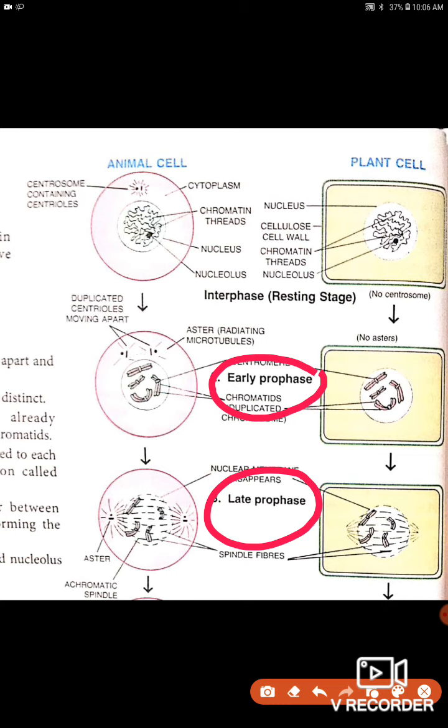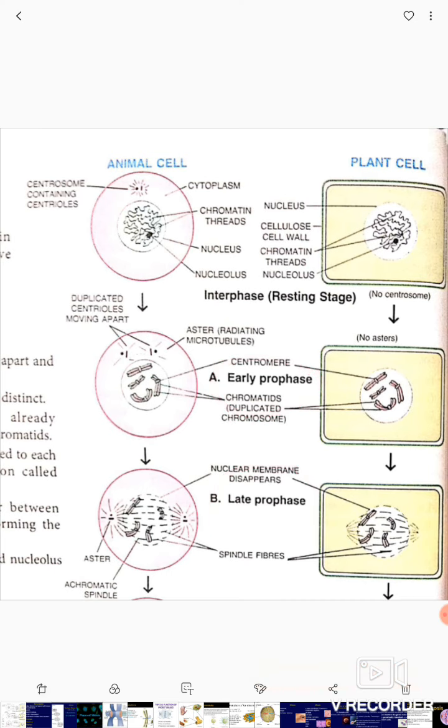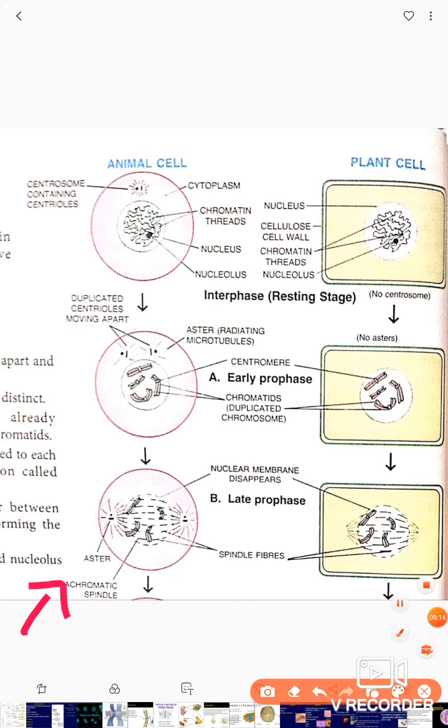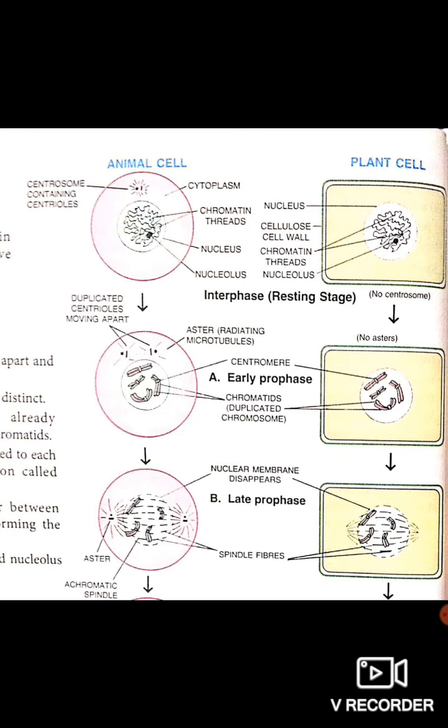But if in the exams it is asked to identify this phase, then you should not write early or late. In our board exams, we have to just mention the phase. It means prophase. We don't have to mention early or late. Clear about it? So now what will happen in the prophase?